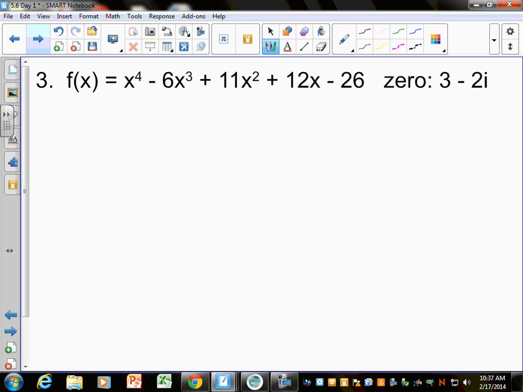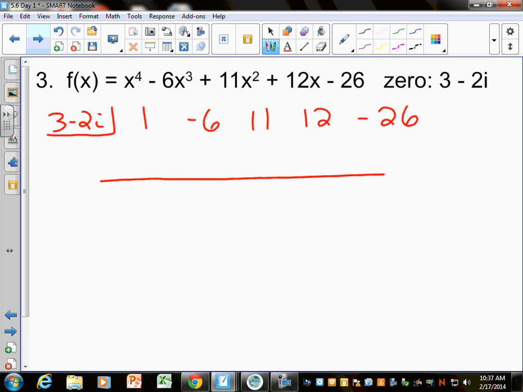If they give me 3 minus 2i, I'm going to divide it out, and then I'm going to have to divide out its conjugate, but it's going to get a little bit uglier. So I'm going to put 3 minus 2i here, and I'm going to bring down all my numbers, 1, negative 6, 11, 12, negative 26. And this is where I do my work to the side, but you're going to have to FOIL this out at some point and do a little bit of work.